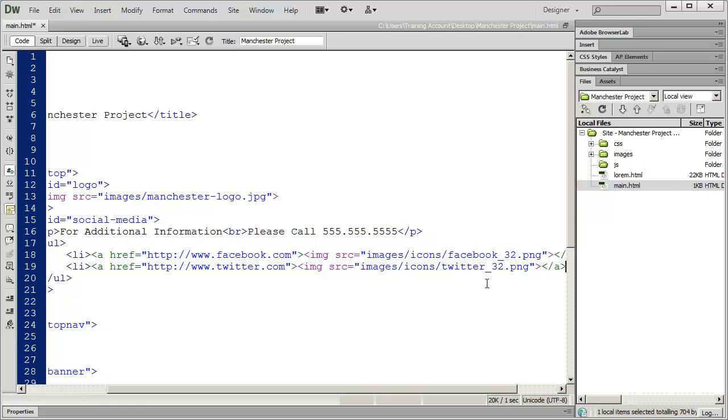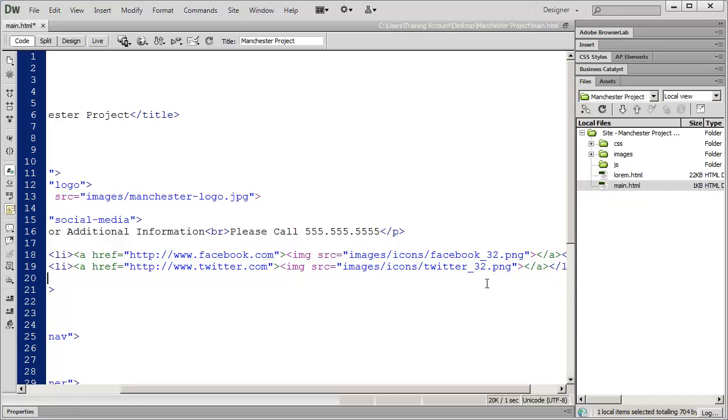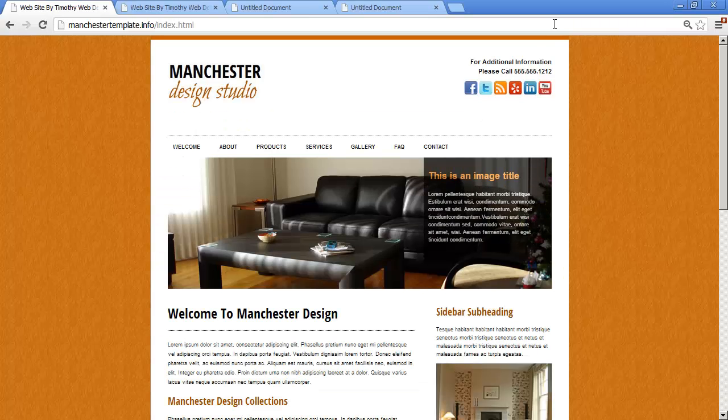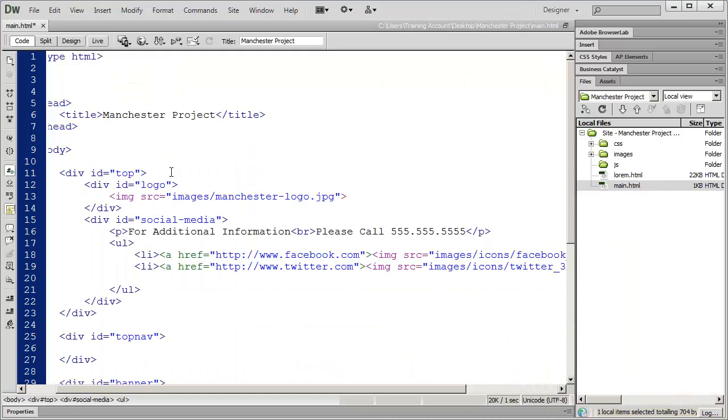Then I'm going to close my A tag. And then I'm going to close my list item tag. And you're going to do this for each one of the items that you place in this area here. So you see I've got an RSS icon, Yelp, LinkedIn, and YouTube.